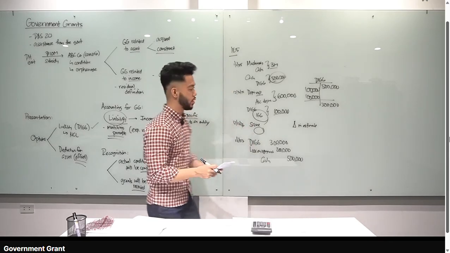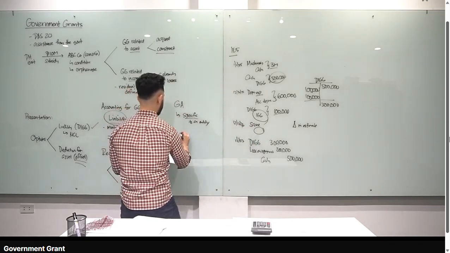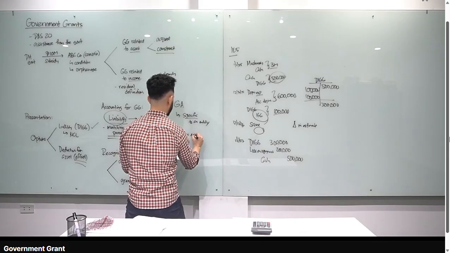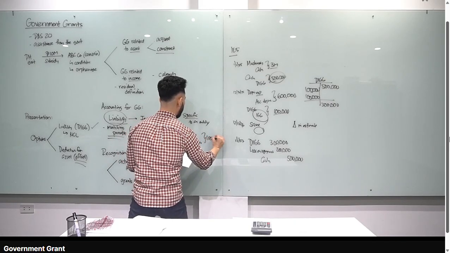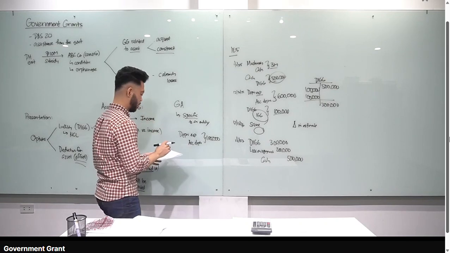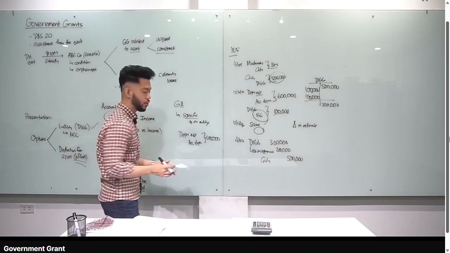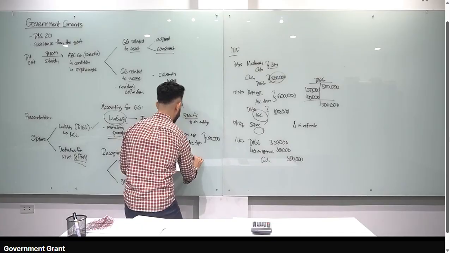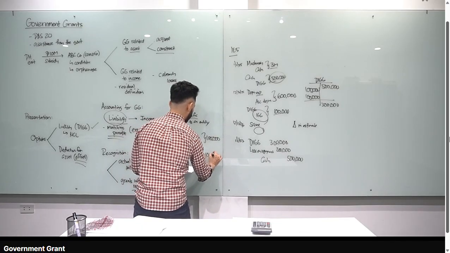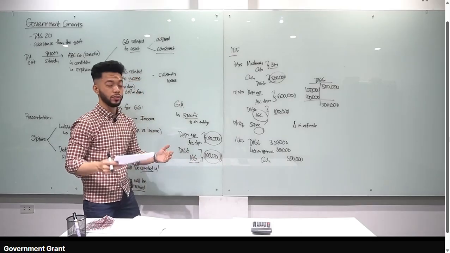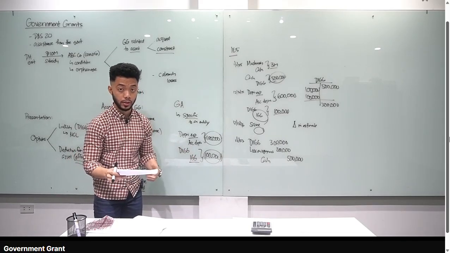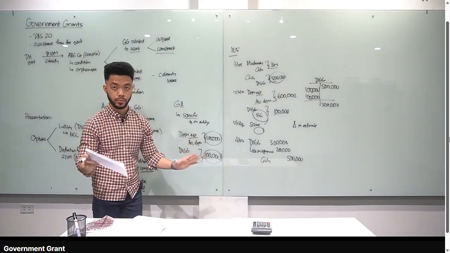Actually, ito tama, class. So, for example, ang entry natin, debit depreciation expense, for example na lang, credit accumulated depreciation 100,000. And then yung recognition ng income natin, since nakalagay dyan, deferred revenue daw. So, debit DIGG, credit IGG, assuming same amount, 100,000. So, expense natin is 100,000, income natin is 100,000, therefore, zero yung net effect sa net income. Kaya tama yung C. Okay? Assuming same amount yung depreciation expense and income from government grant.